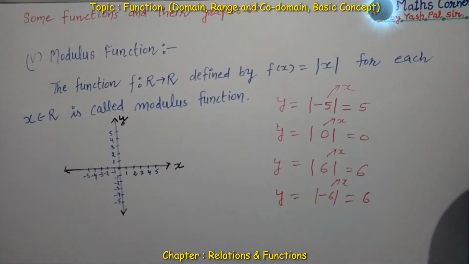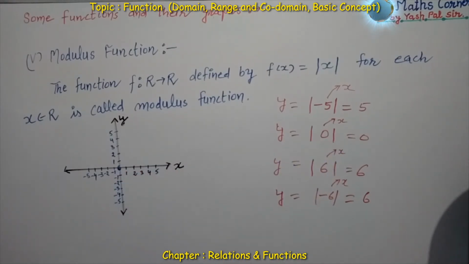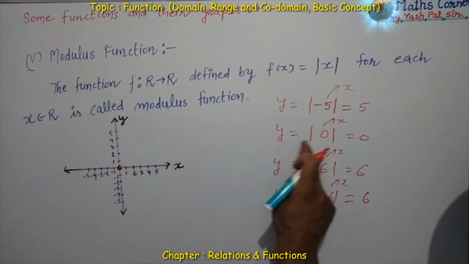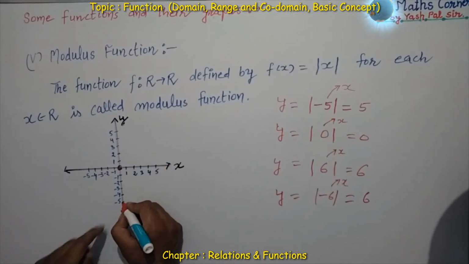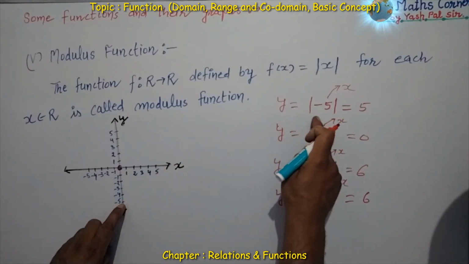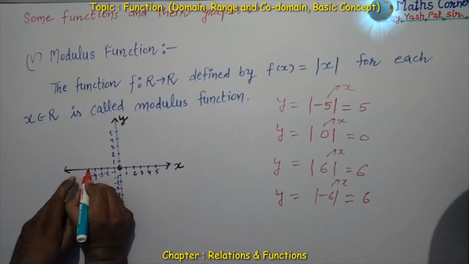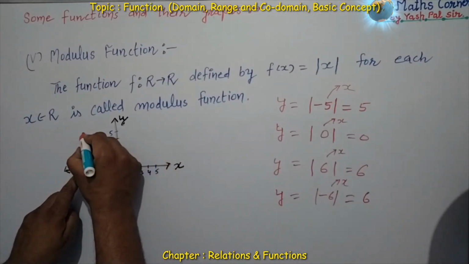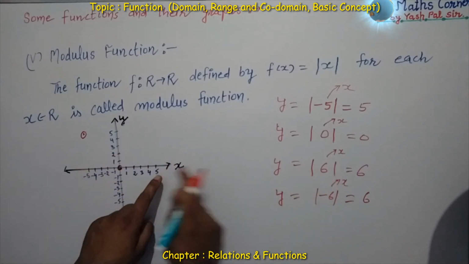With the help of the graph we can decide what the modulus function is. First of all, if y is 0 then x is also 0, so I am putting the mark here. If x is minus 5, this point, then y is plus 5, that is this point.